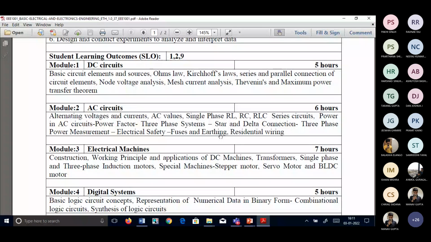Ma'am, can you repeat? What type of loads we'll be using in case of DC circuits? Load means the component is going to consume energy. What I want is whether you have a resistive load or an inductive load or a capacitive load.